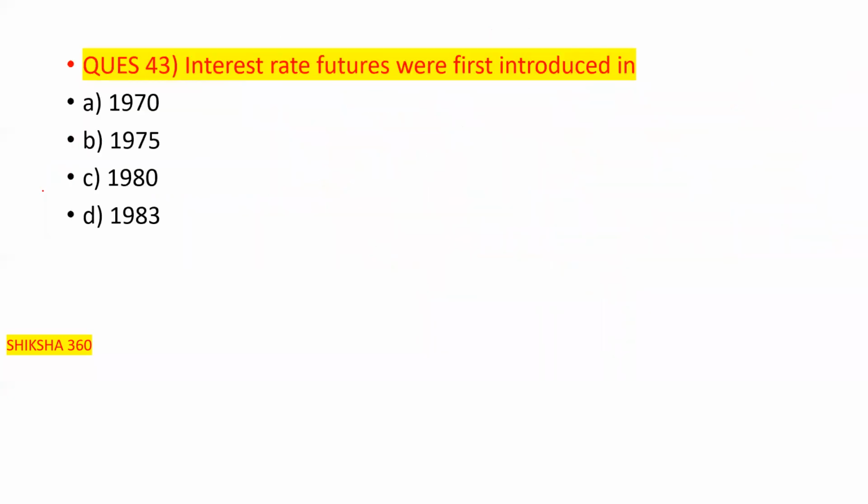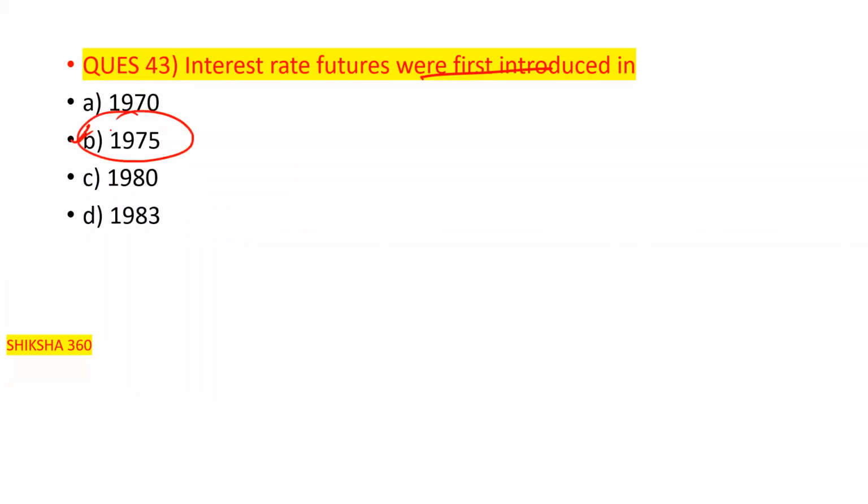Now move to the next question, question number 43. Interest rate futures were introduced for the first time in which year? 1970, 1975, 1980 or 1983. So what is the correct answer? Interest rate futures were first introduced in 1975. So option B is the answer, that is 1975.